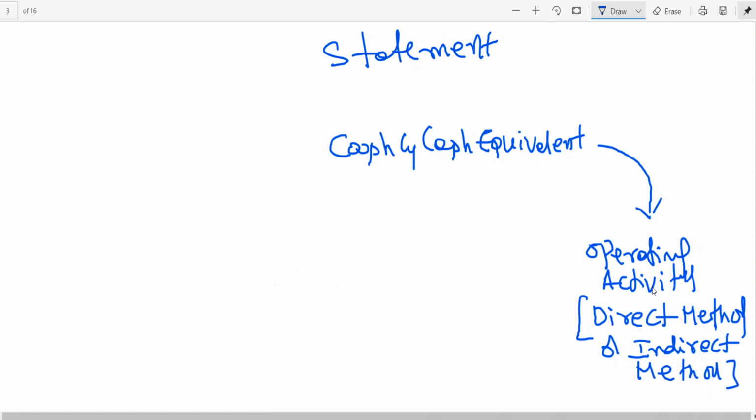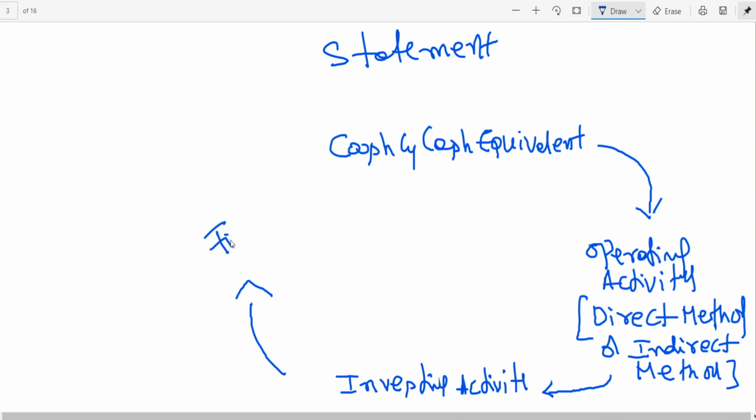So cash and cash equivalents, then operating activity, direct or indirect. Then we'll be having investing activity. Then after that, I told you, the next one is financing activity.